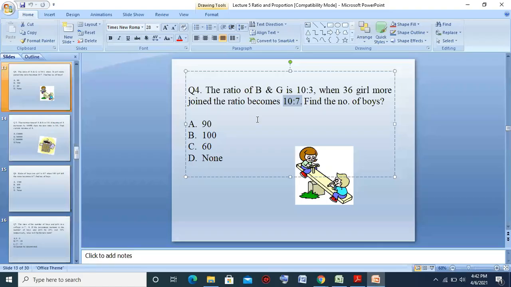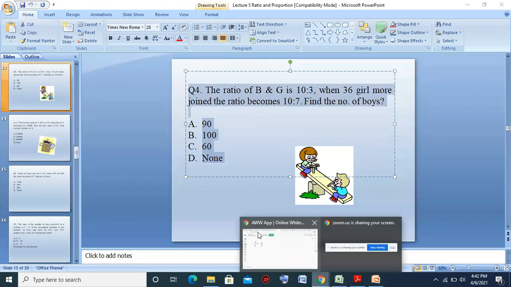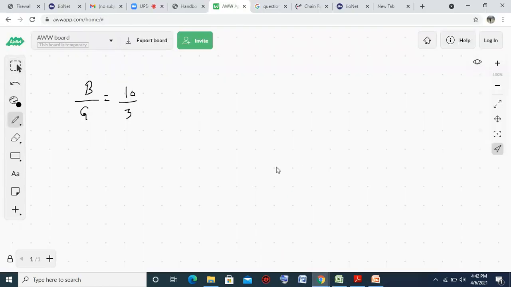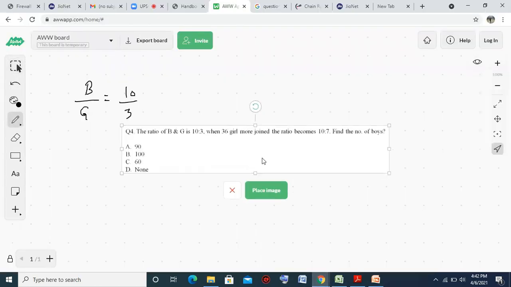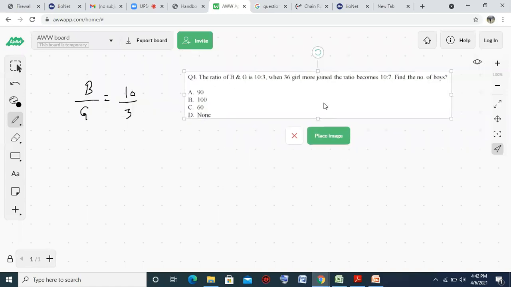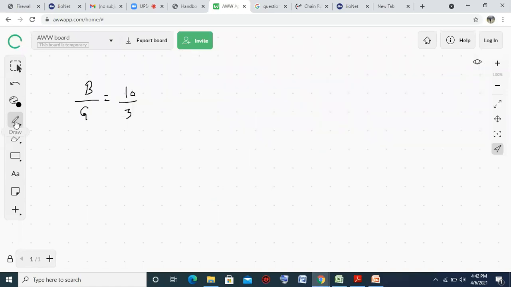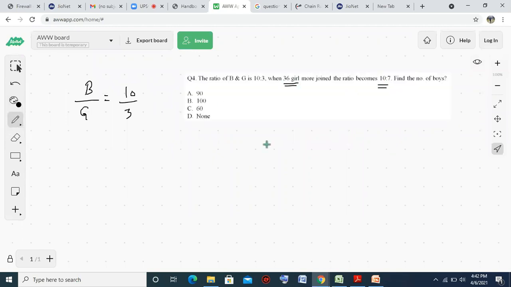Sir, can you show the question, please? When 36 girls join the, ये तो कॉपी हो जाएगा. When 36 girls join, the ratio becomes 10 is to 7.